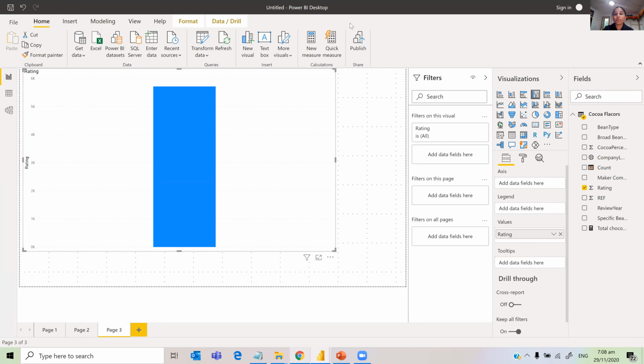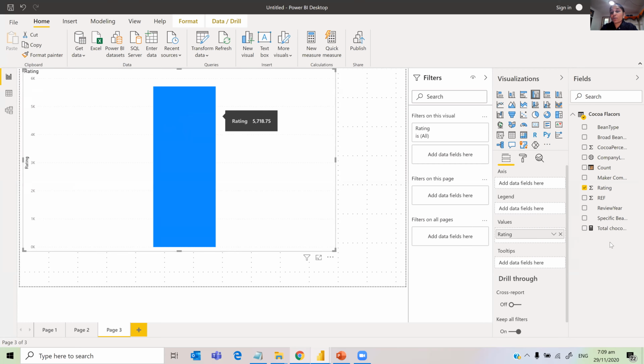I'll show you now. The question that we are answering is highest rated bars, right? Which countries? If I just click on the rating, it summarizes. That means the sum is 5,718, but the rating should be between 1 and 5.